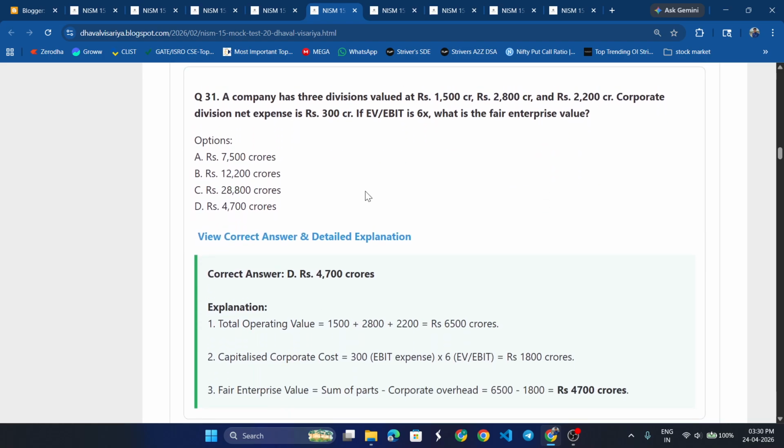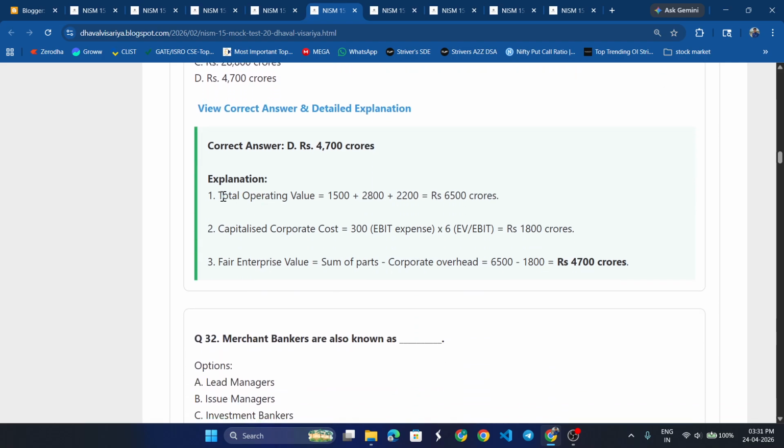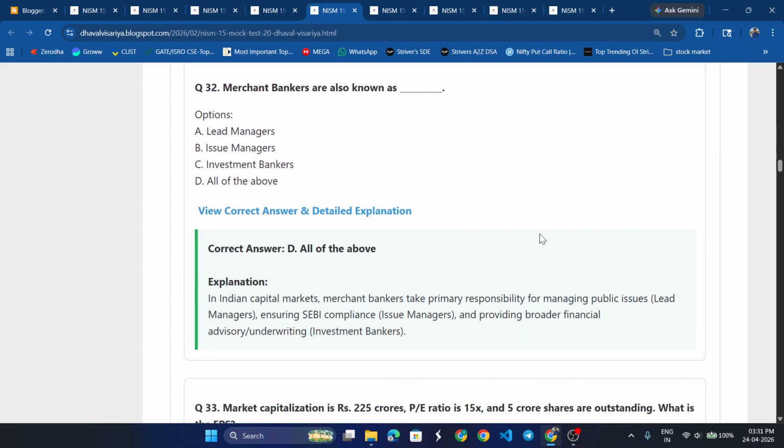The company has three divisions valued at 1500, 2800, and 2200. The corporate division net expense is 300. If we apply EBIT 6x, what is the fair enterprise value? It would be 4700. From total operating value, we get 6500 crore. Capitalized corporate cost would be 1800 crore. Fair enterprise value equals sum of parts minus corporate overhead, which equals 4700 crores.